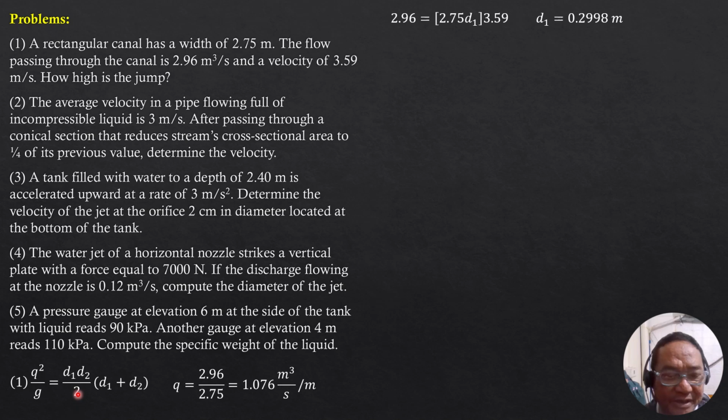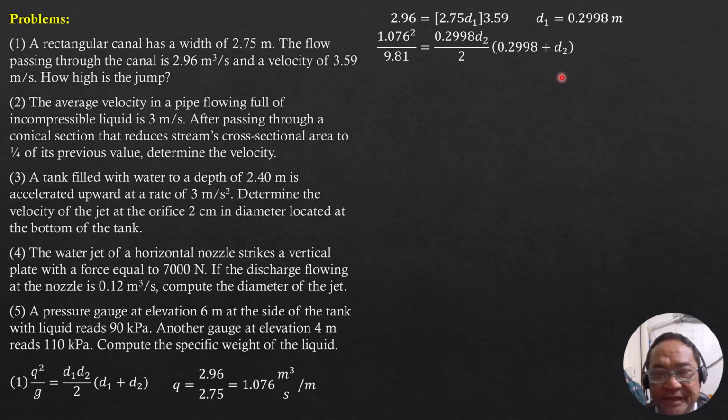We then substitute into this equation and, using your high-tech calculator, we have 1.076 square over 9.81 equals 0.2998 times depth 2 over 2 quantity 0.2998 plus depth 2. You can expand and use the quadratic equation in your calculator, or you simply shift solve, anticipating that depth 2 is greater than 0.2998. So let us say 1. Depth 2 is equal to 0.75 meter or 75 cm.